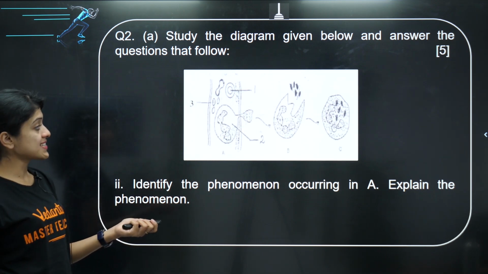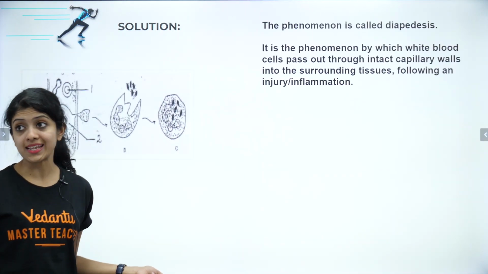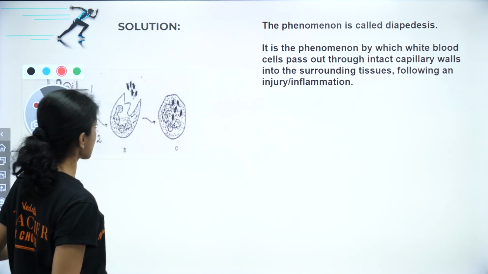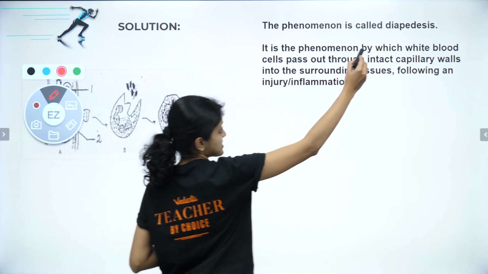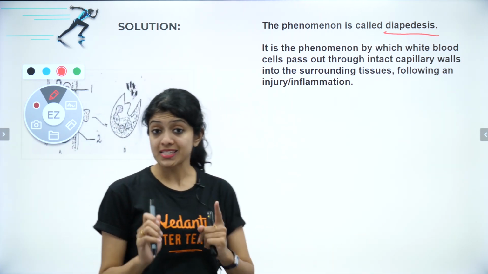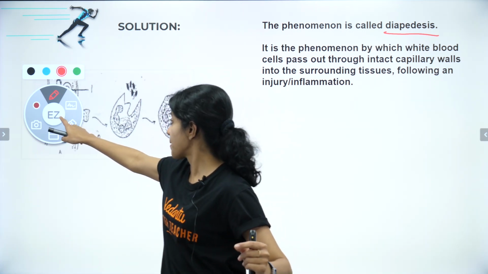There is a name that we give to that process. We call it diapedesis. What exactly is it? It's basically the process by which blood cells, specifically white blood cells, pass out through tight blood capillaries.